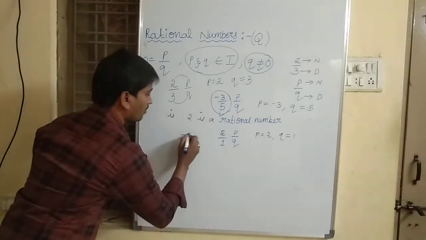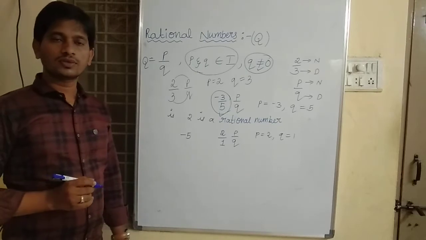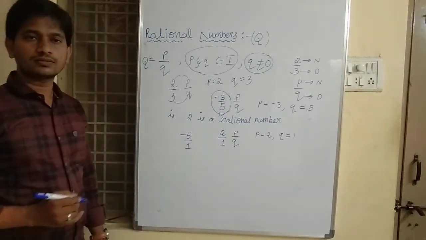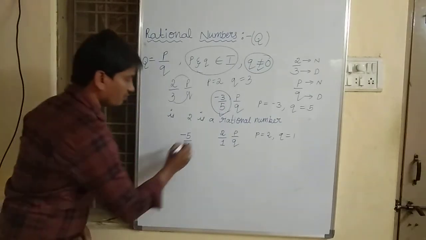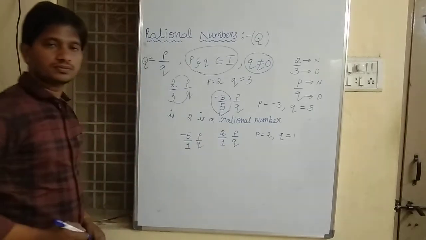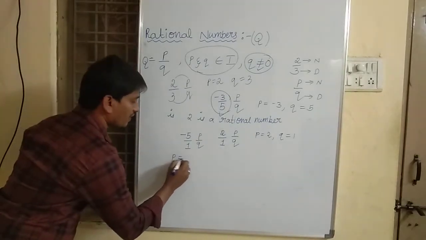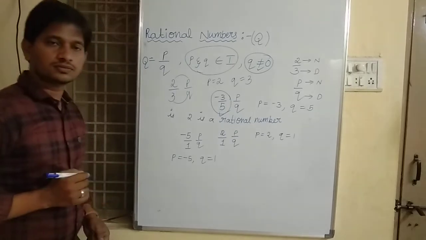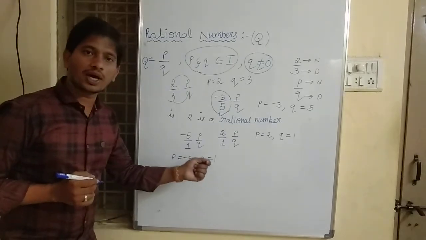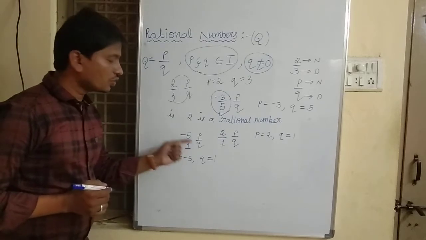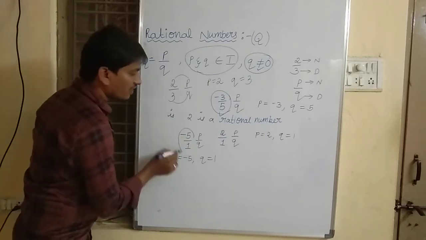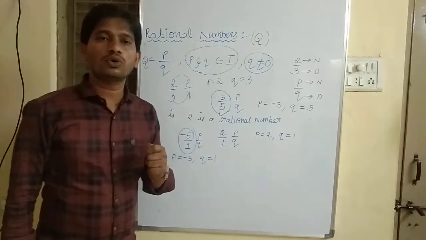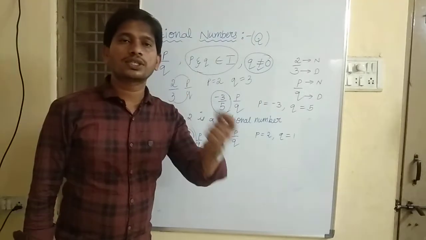Suppose minus 5. Minus 5, I can also write as minus 5 by 1. Now you see, it is in the form of p by q. The value of p is minus 5, and the value of q is 1. Both p and q are integers, and also q is not equal to 0. Hence, minus 5 is also a rational number. From this, we can conclude that all integers are rational numbers.